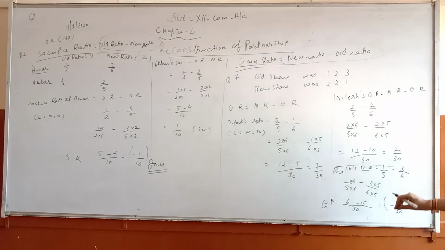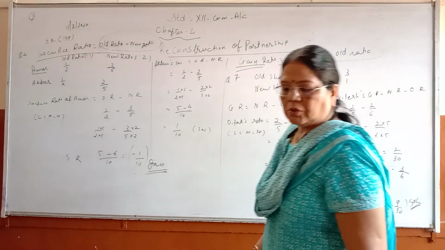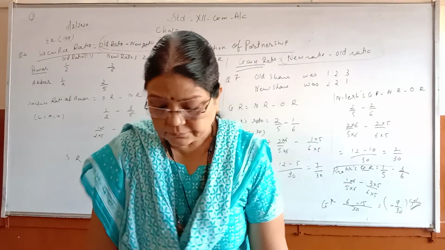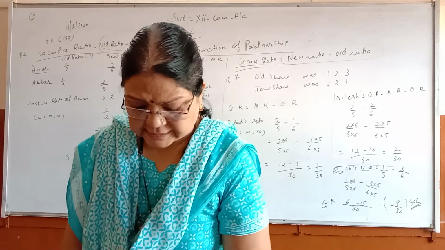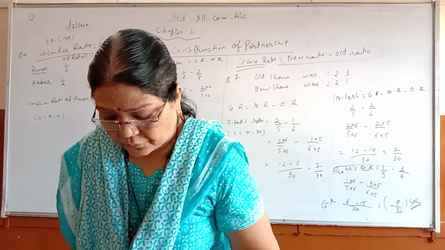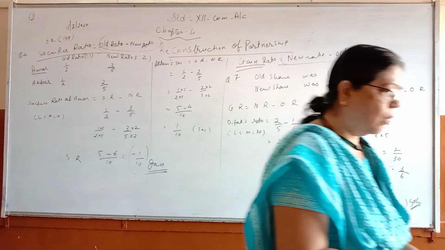So in this way, you will work out question number 5th and 6th. You will work out 5th, 6th for homework.